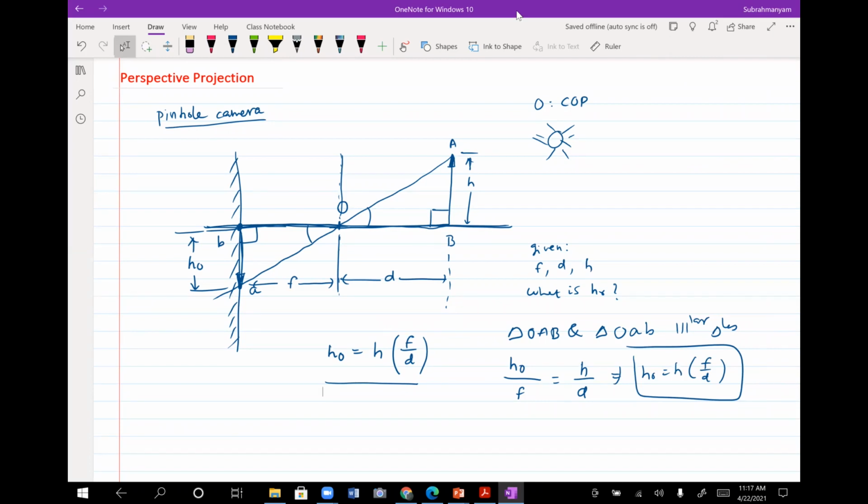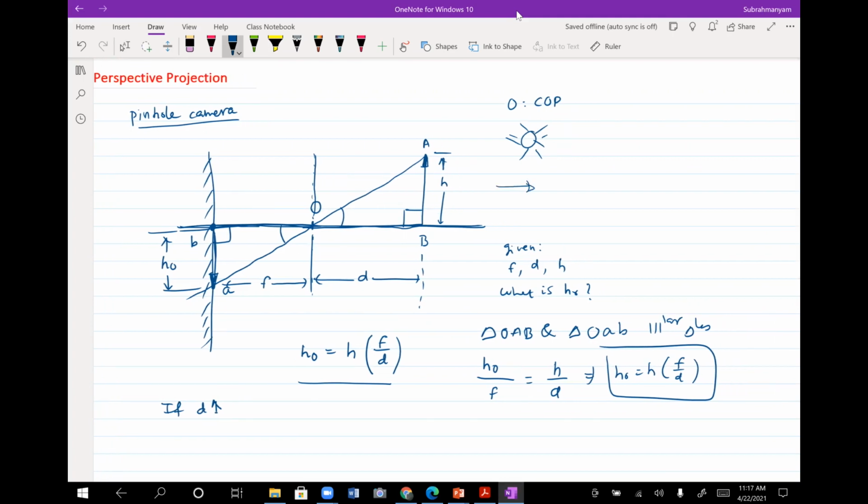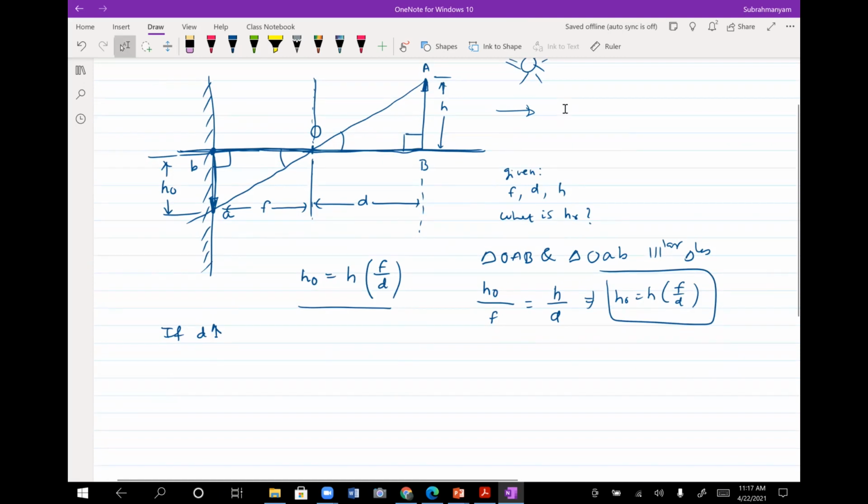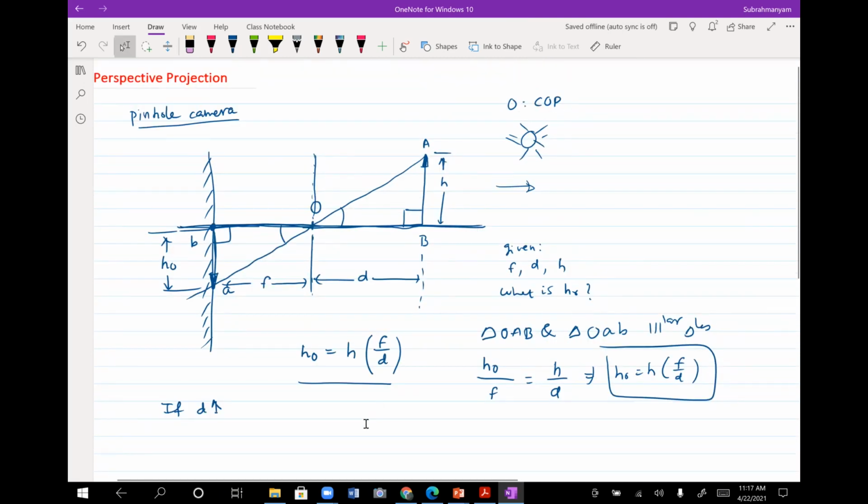Suppose the distance of the object from the center of projection is increasing. So if D is increasing, you understand it both in terms of parameters and also practically. The distance of the object from the center of projection is moving away in this direction. So what would happen then? What would happen to the size of the object? Decreases. Yes. So H naught would decrease.